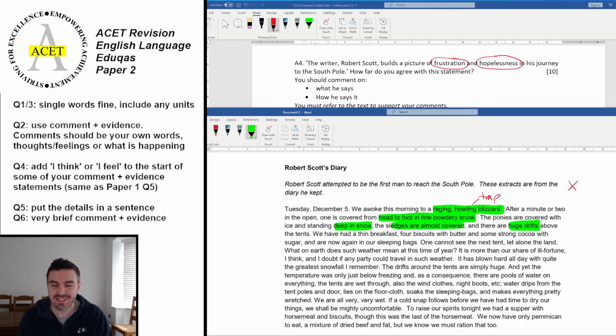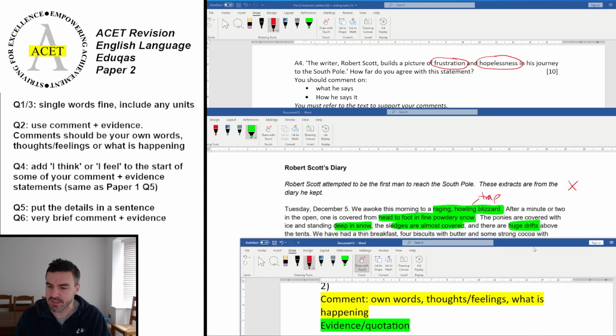So this is slightly different because one is just about the fact of it being a blizzard. The second is more about the effect of the blizzard, the fact that it's covering everything. They're going to be struggling to move, etc. So let's write up those two together as a sample answer.